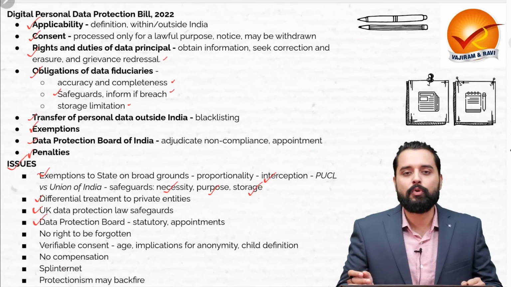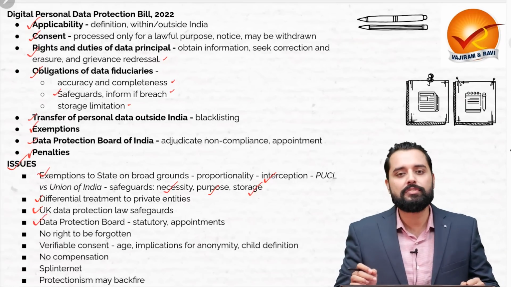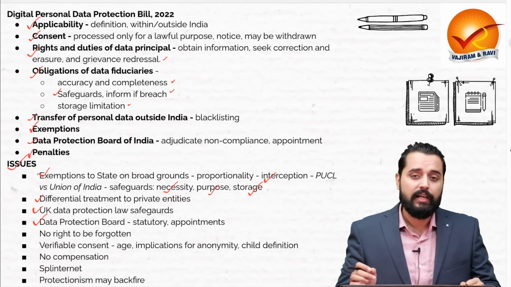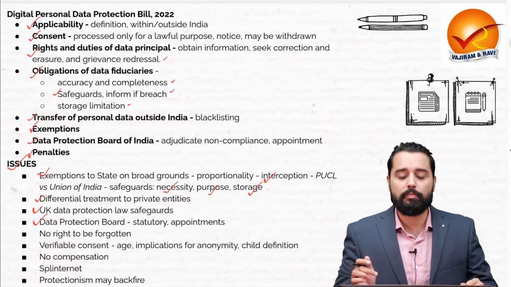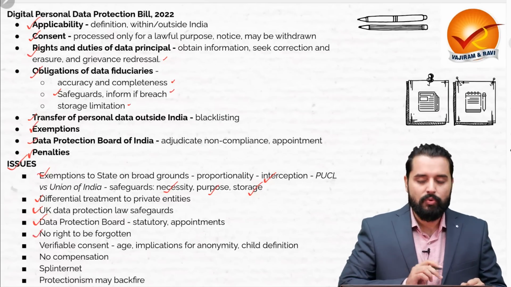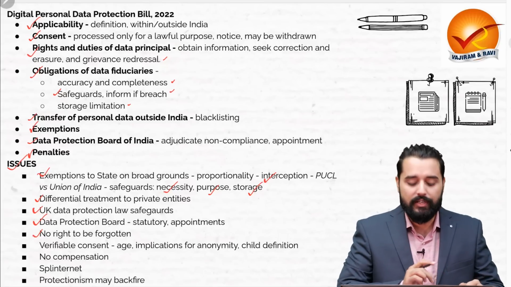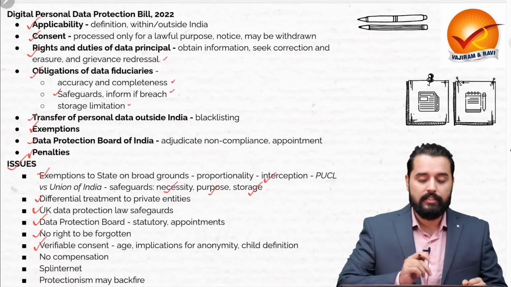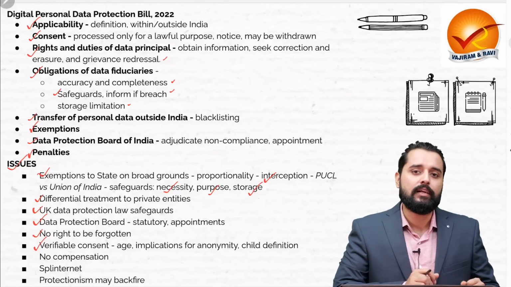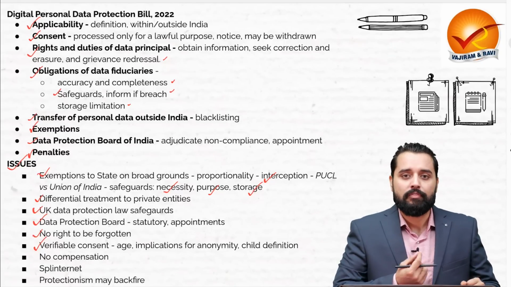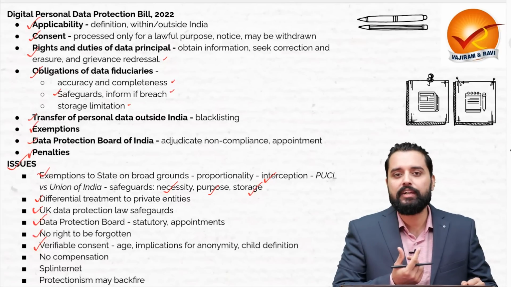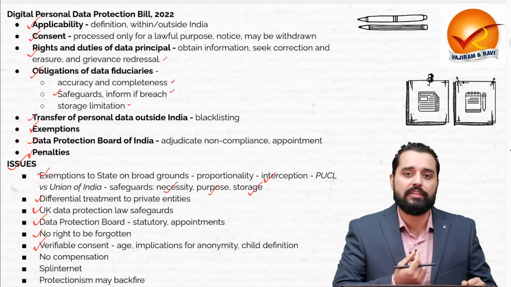Then the Data Protection Board is not statutory, which was envisioned in the 2019 bill. It is not so in the latest one, and the appointments also will be controlled by the central government. Therefore, its independence will be in question. There is no right to be forgotten, which is included in this bill. And regarding the verifiable consent, which is included in this bill, age will be a factor which will be important here. For example, there are different definitions of child in various countries.